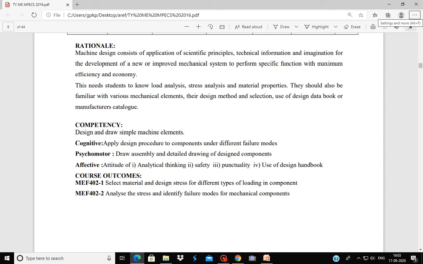So we are going to use this design data book in practical when we will design or solve different problems. While solving these problems we will use the design data book. I will tell you later, when I talk about the practical, what is the use of this design data book.